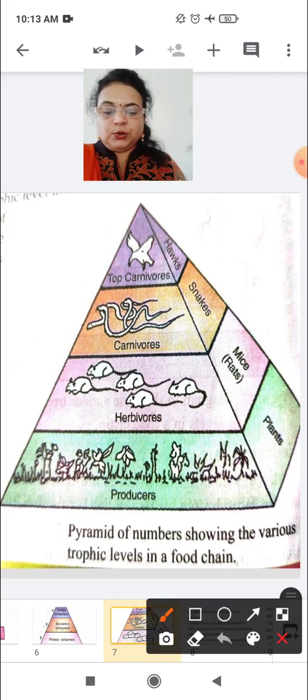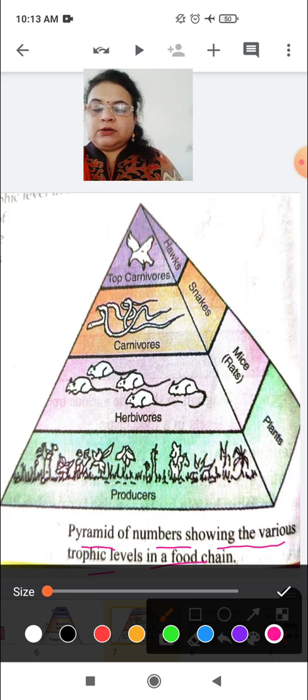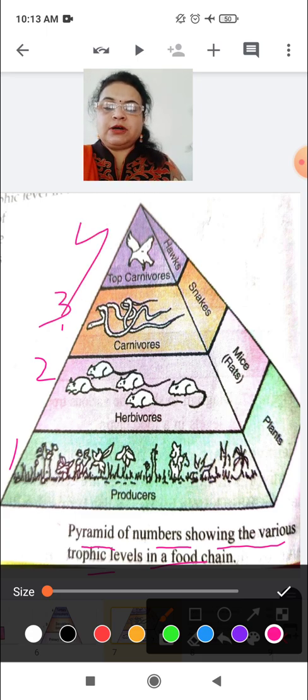Now you will study the pyramid of numbers showing the various trophic levels in a food chain. Okay. The same diagram you will study in another way. How? See, pyramid of numbers showing the various trophic levels in a food chain. So first of all we see the first trophic level, second trophic level, third trophic level and the fourth trophic level.